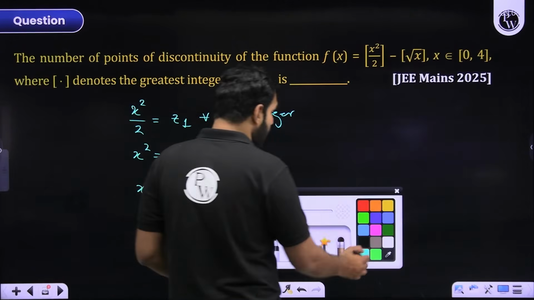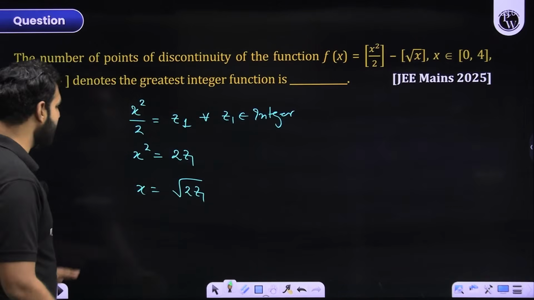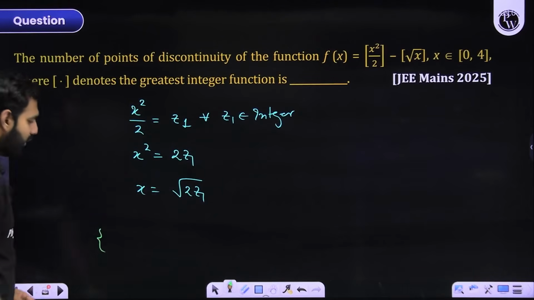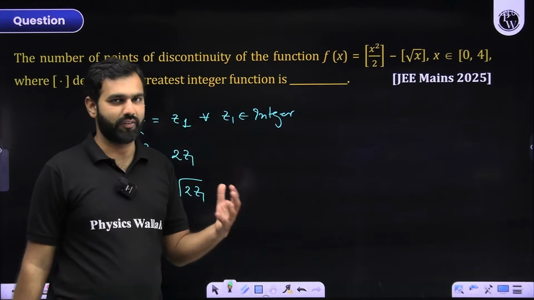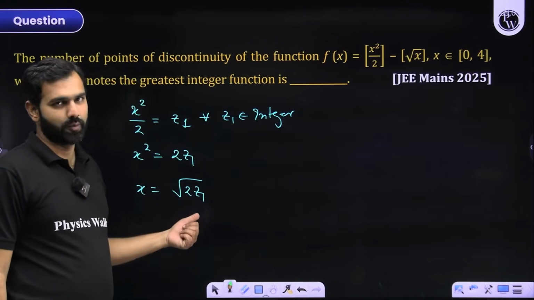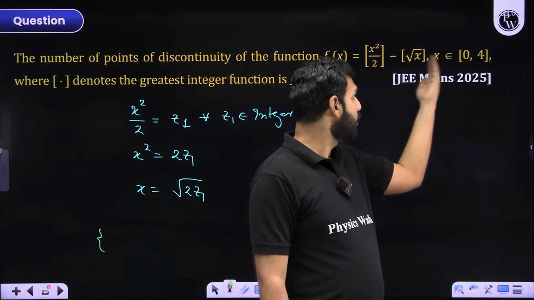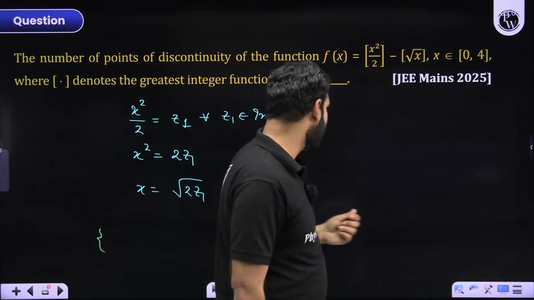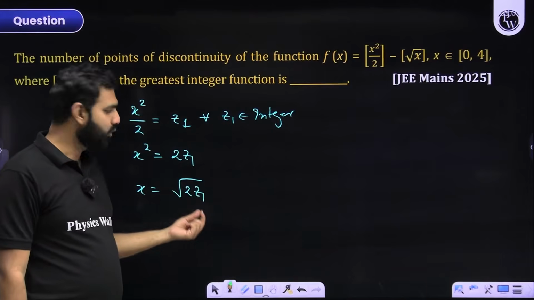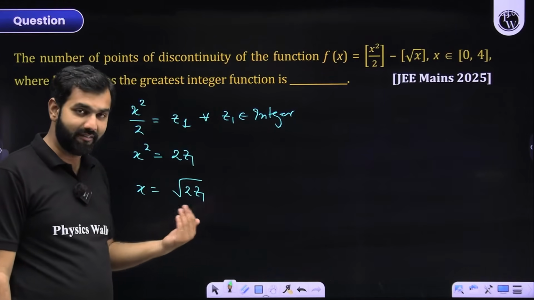Now, how do I verify or validate? I know that z1 is an integer. So let me try some integral values of z1 and see what values of x I get. First of all, I try z1 as 0, because that is the least possible value I can try. If I take z1 as minus 1 or something like that, it will not be satisfied here. So I need to begin with z1 as 0 only. I cannot have lesser values than that.